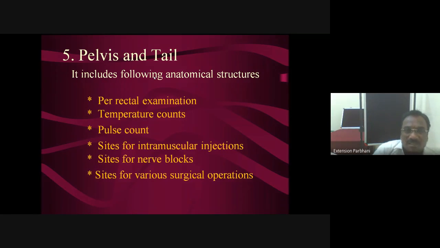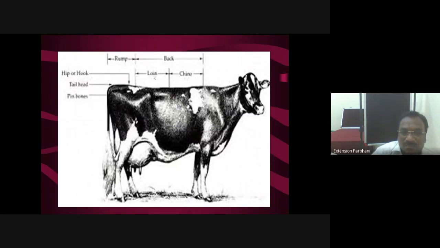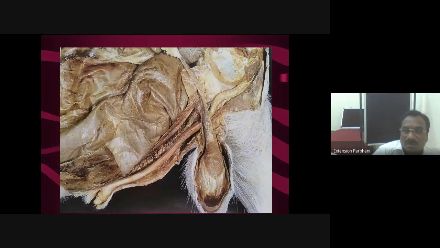As far as the tail is concerned, epidural nerve block is used for operations of the tail, and for various surgical operations. That is for urethrotomy operation, whenever there is a blockage. I will show you one diagram. See, this is the urethra. This is the penis.